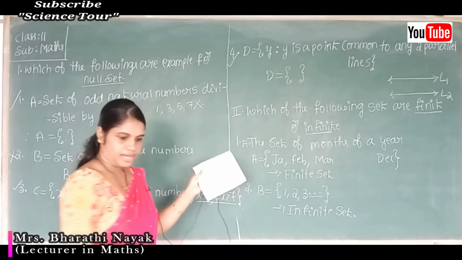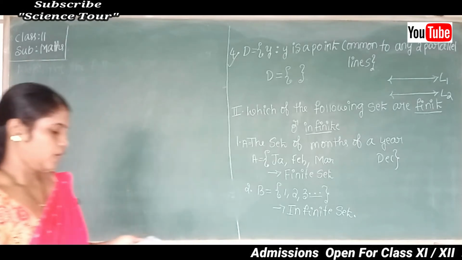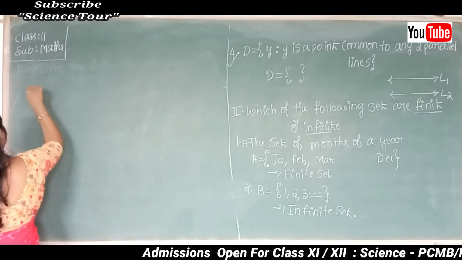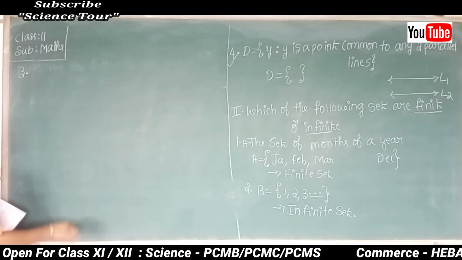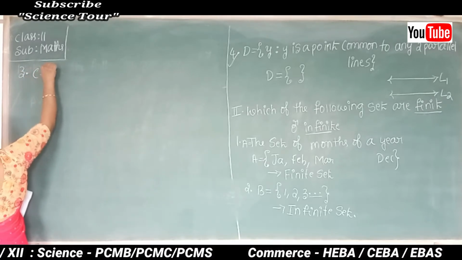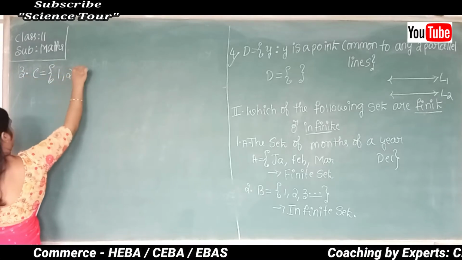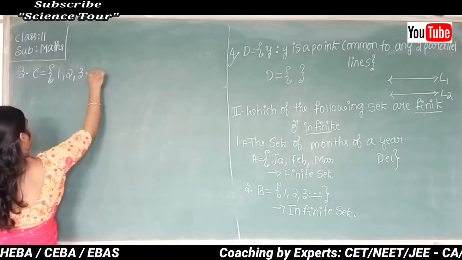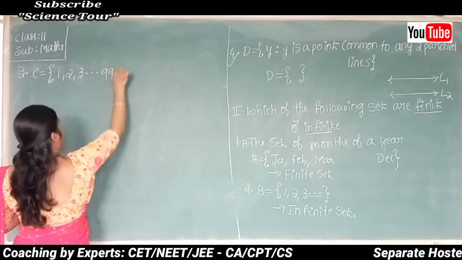Next, third problem I will consider. Set C is equal to the set of all 1, 3, dot, 99, 100.